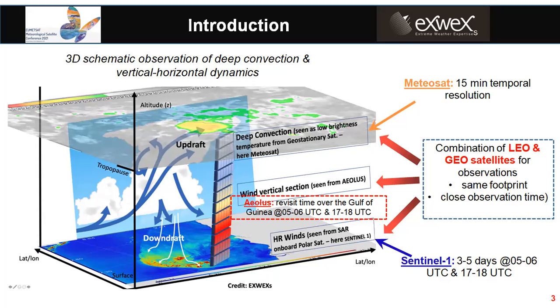Now, this slide presents the 3D schematic observation of deep convection and vertical and horizontal dynamics. As you can see here, the hot air represented by the red arrow contributes to the formation and development of the deep convective clouds. The hot air is then cooled, becomes heavier and finally moves toward the surface. This is thus also called a downdraft. If the thermodynamical conditions at the mid-level are favorable, the downdraft will become more intense.